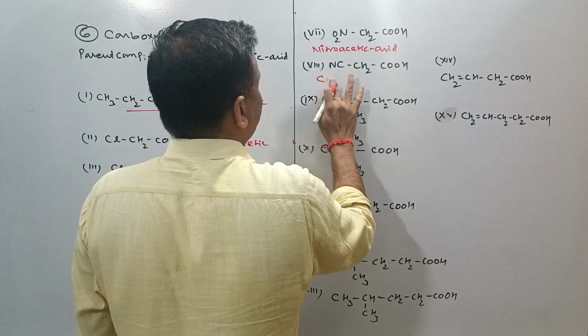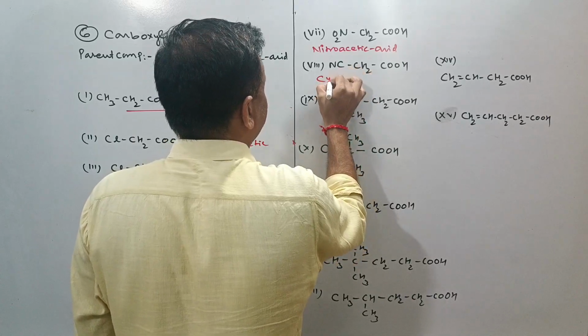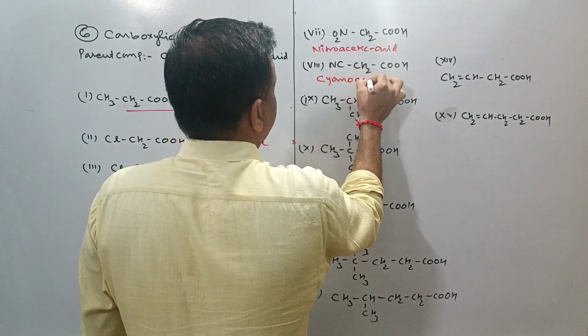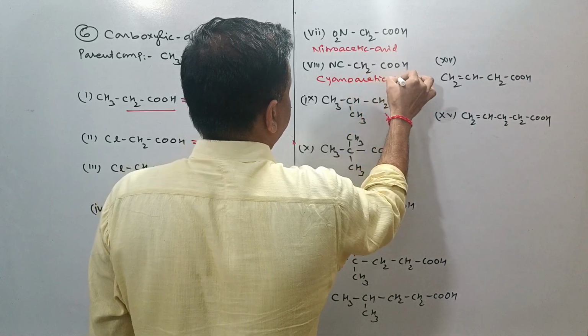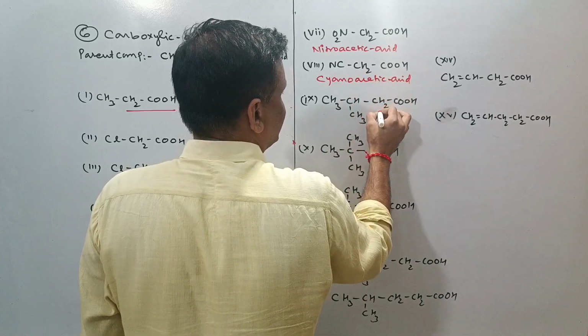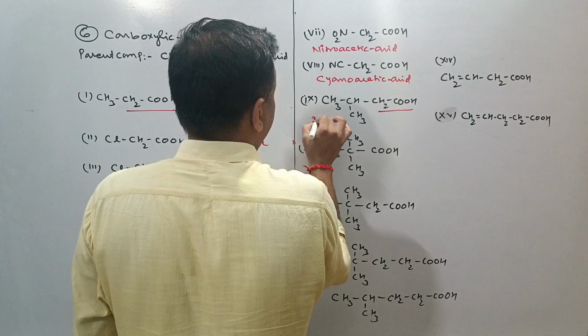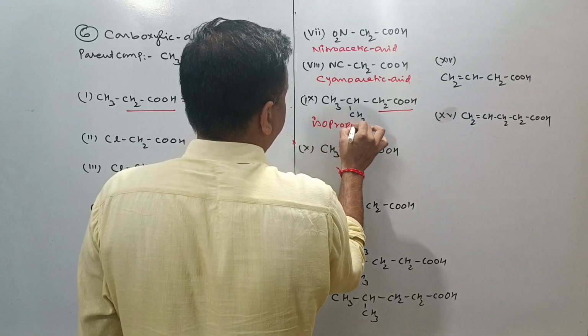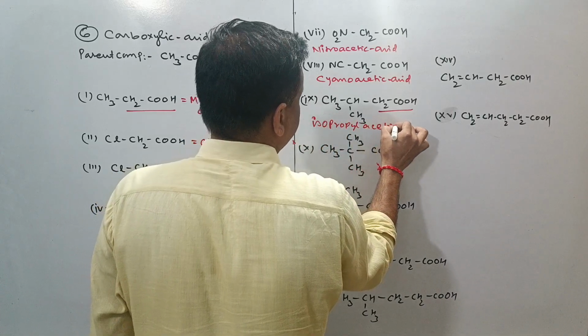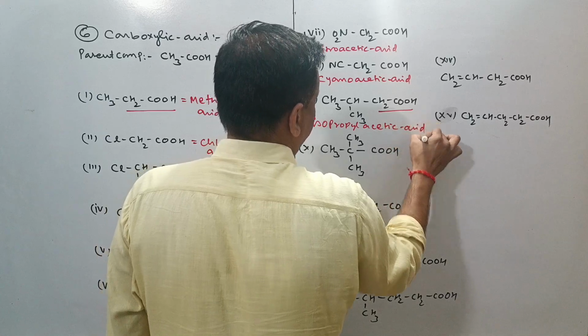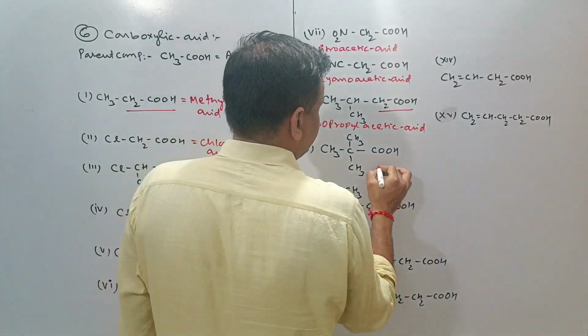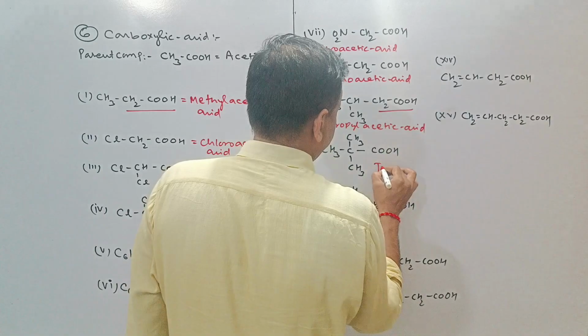It's not isocyano, NC carbon dioxide, so this will be cyano acetic acid. This is isopropyl acetic acid. Isopropyl acetic acid.